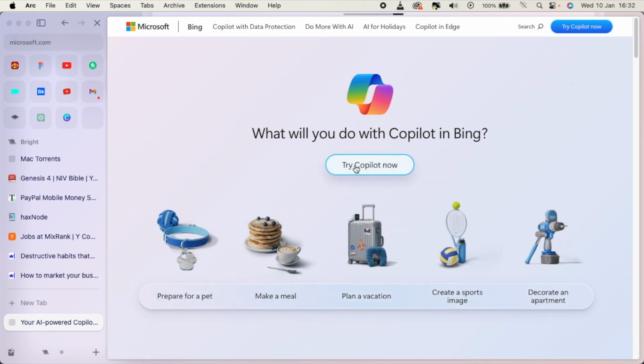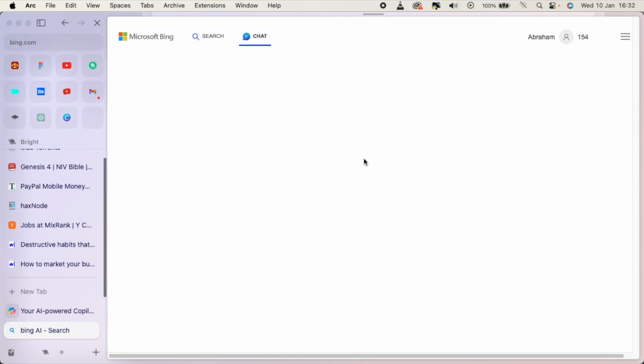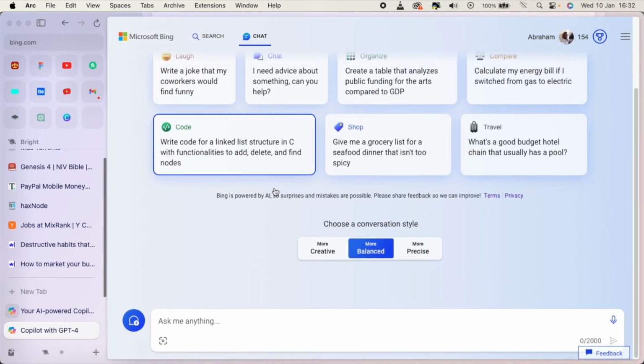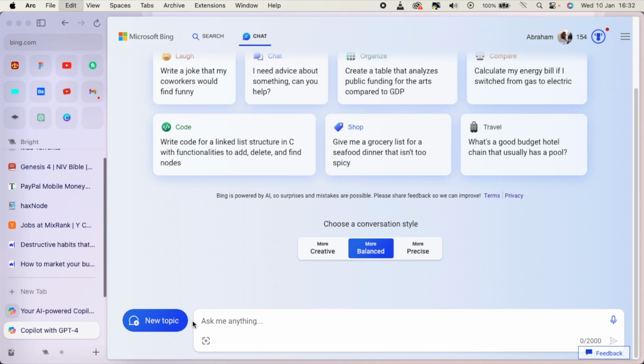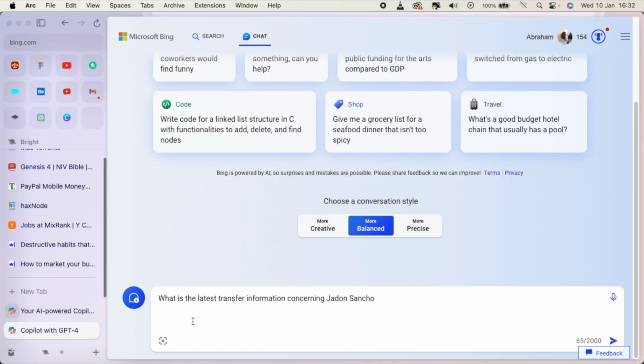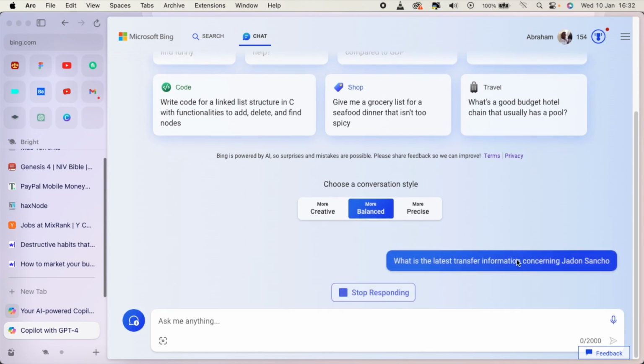Now click the Try Copilot now. Then it will automatically go to the chat section. As you can see, just give it time to load. So from here, I can paste the same question that I used before for you to see if actually it's able to access real-time data or not.